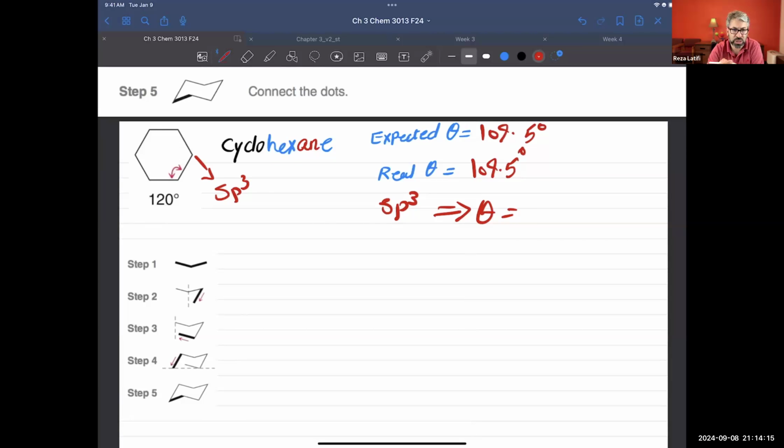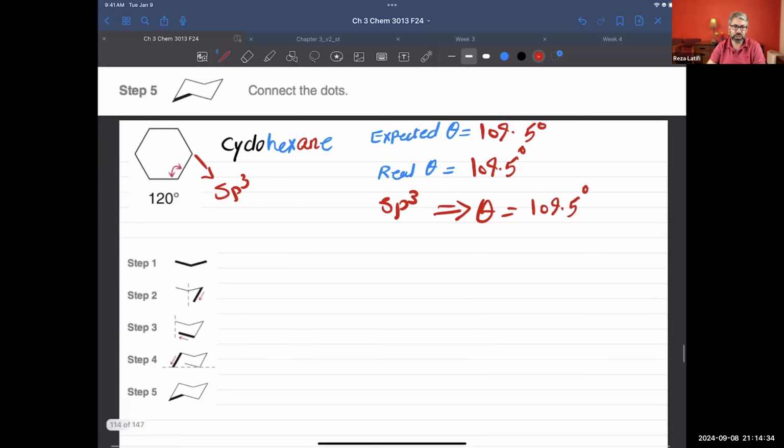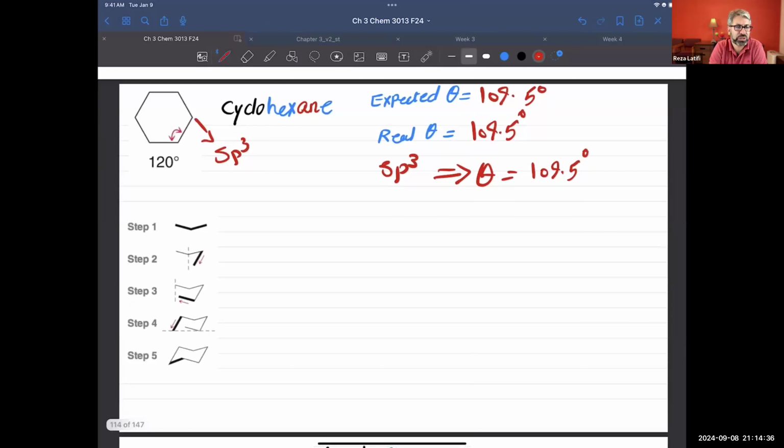So carbon has exactly what we expected as a bond angle. That's really good news. How do I draw the structure of cyclohexane?